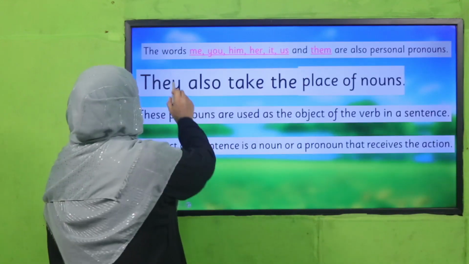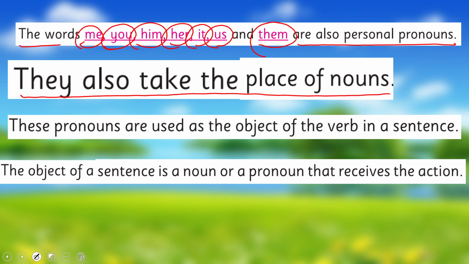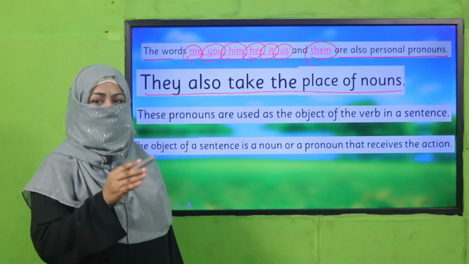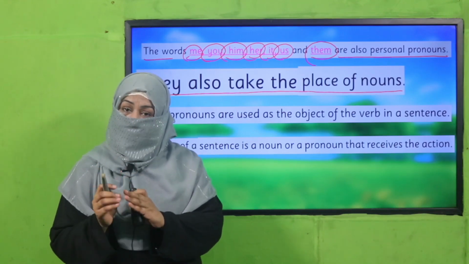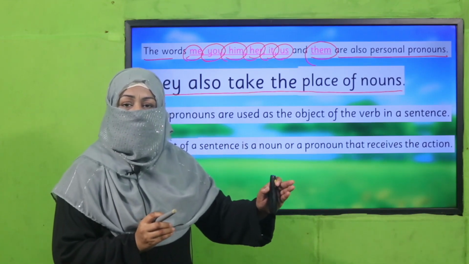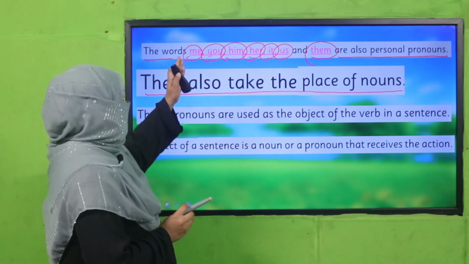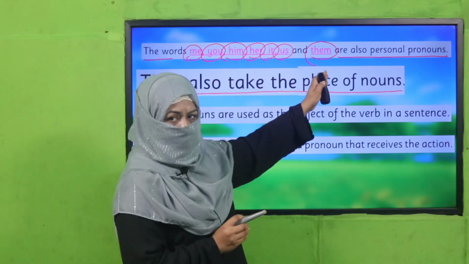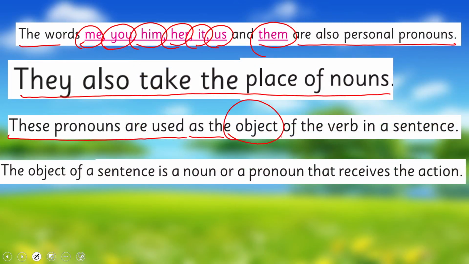The next case can be the words me, you, him, her, it, us, and them. These are also personal pronouns, and they also take the place of nouns. Of course, beta, a pronoun always takes the place of a noun. If it is replacing a subject case of noun, we use a subject pronoun, and if it is replacing an object case of noun, we will use object case of pronouns as well. And what is the object case of pronoun? That's written here: me, you, him, her, it, us, them. How do we identify? These pronouns are used as the object of the verb in a sentence.